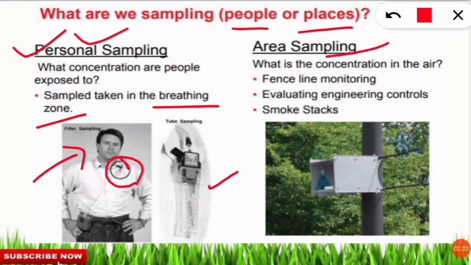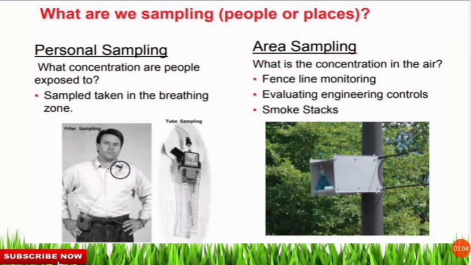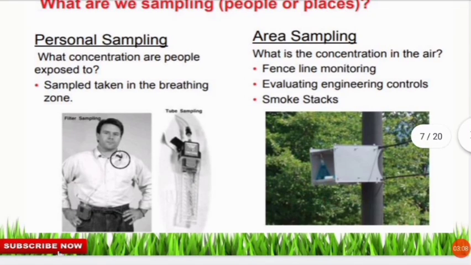But if we are doing area sampling, that means for a certain area we have to sample, then we have to fix certain equipment, using fence line monitoring, evaluating engineering control techniques and smokestack techniques. It can also be high volume air samplers that you use to know the area and the constituent contaminants present in the area. We'll learn about volume sampling and all this in the next slide. Let's move on to the next slide.